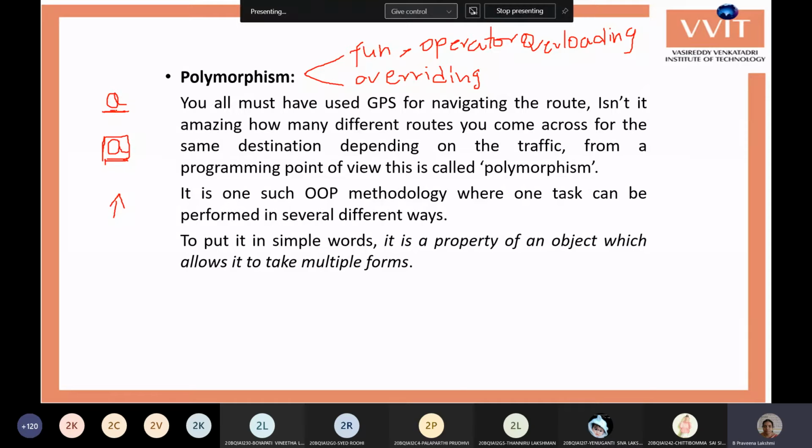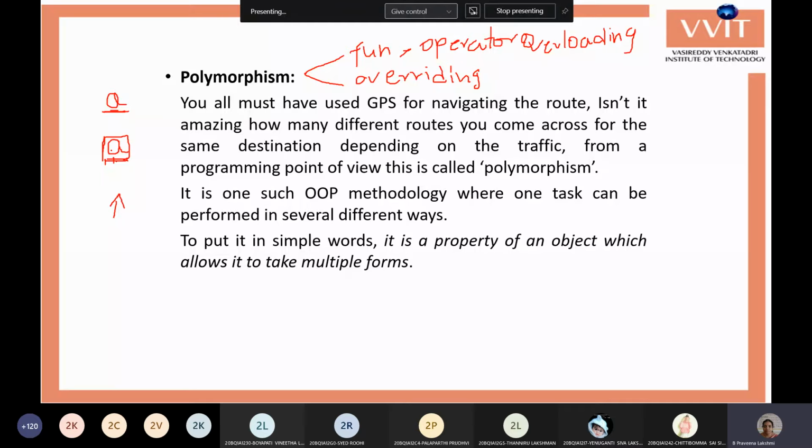So whenever you are viewing from here, you can see only this A. The other is already hidden. So this is called overriding, that is, we are hiding the existing one with a new one.